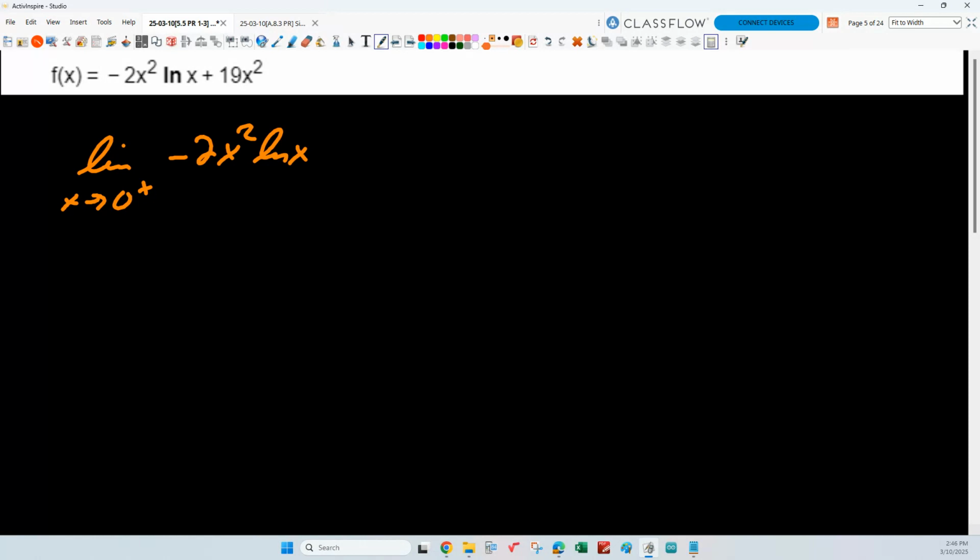We need to make it a limit of a ratio. But x squared is the same as 1 over what? x to the negative 2. So x squared is the same as 1 over x to the negative 2, so we could rewrite this as the limit of negative 2 log x over 1 over x squared, something like that. Make sense?